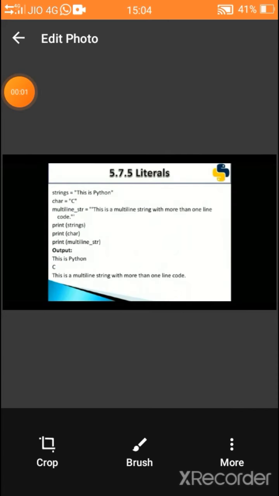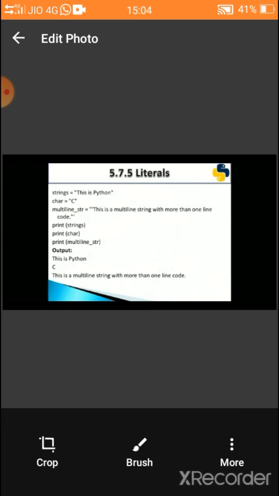Look at the example for string literals. The first string is "This is Python". We use double quotes here. Next is the character C. If we use a single alphabet, that is known as a character. When we want to give a multi-line statement, we have to use triple quotes for that string.